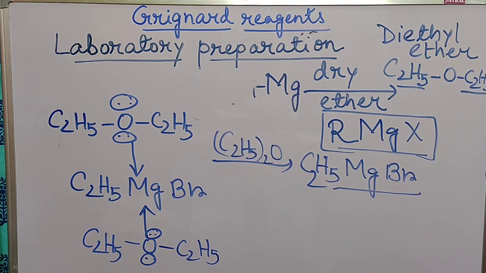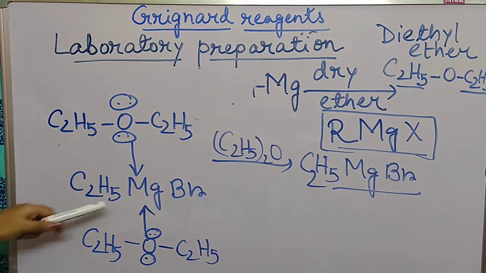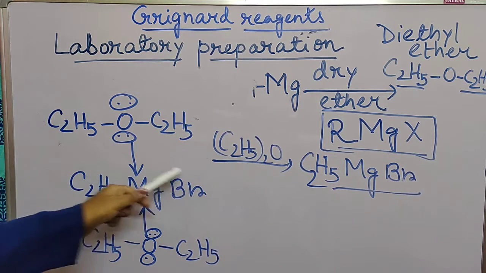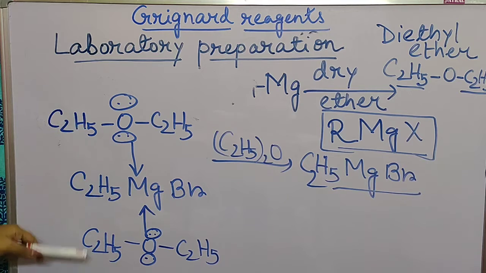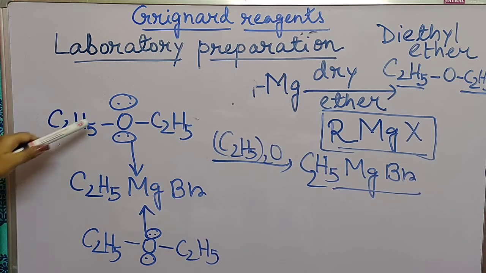Thus one molecule of Grignard reagent is coordinated to two molecules of ether. By this way, the Grignard reagent gains stability in presence of the ether.